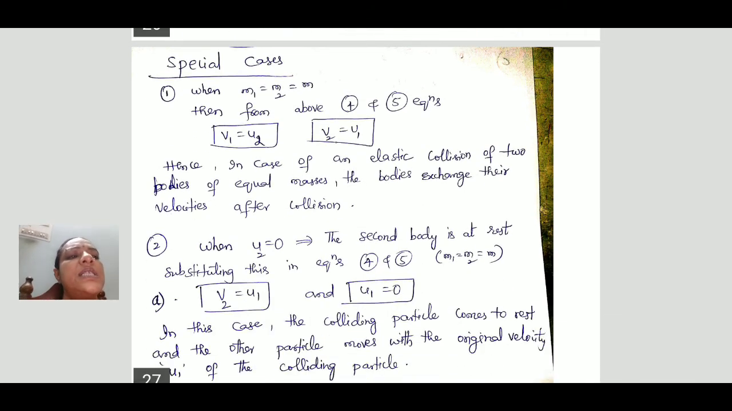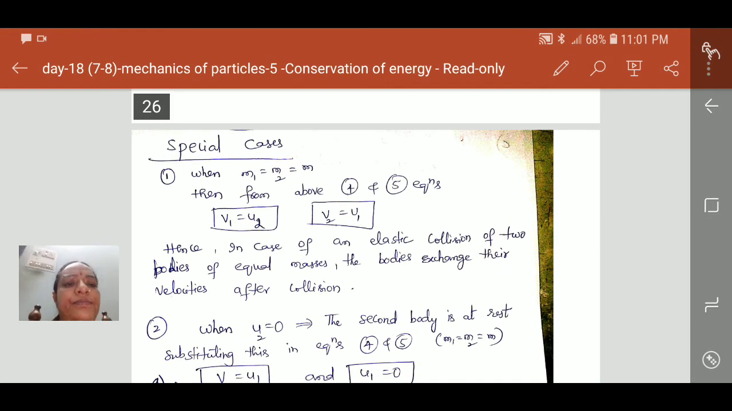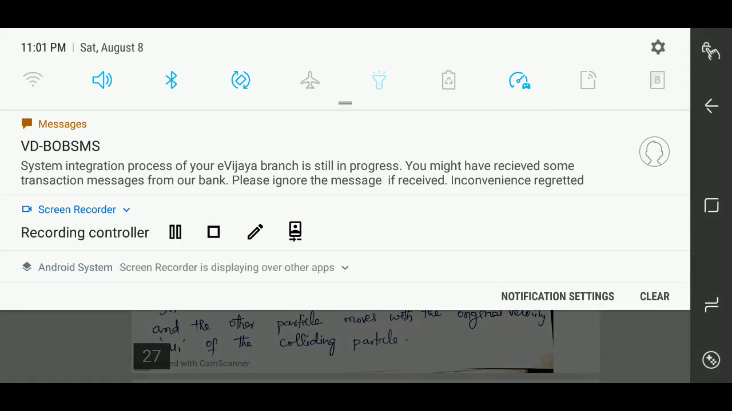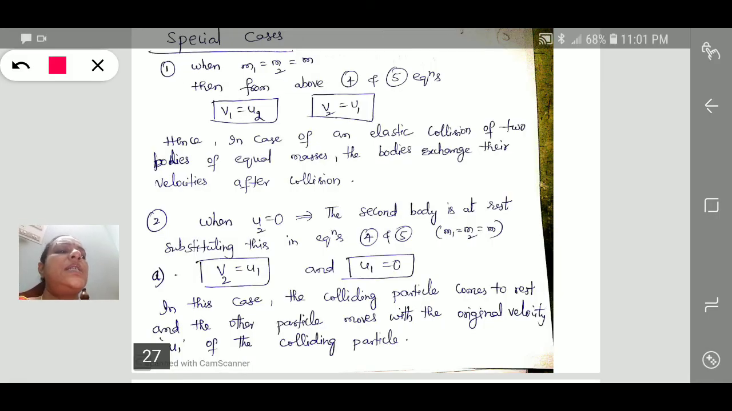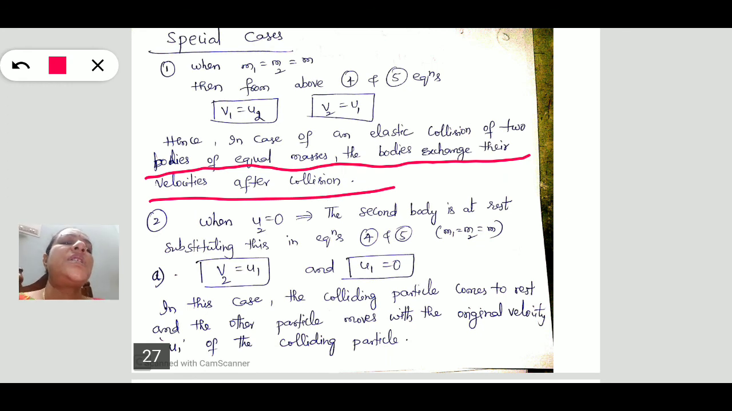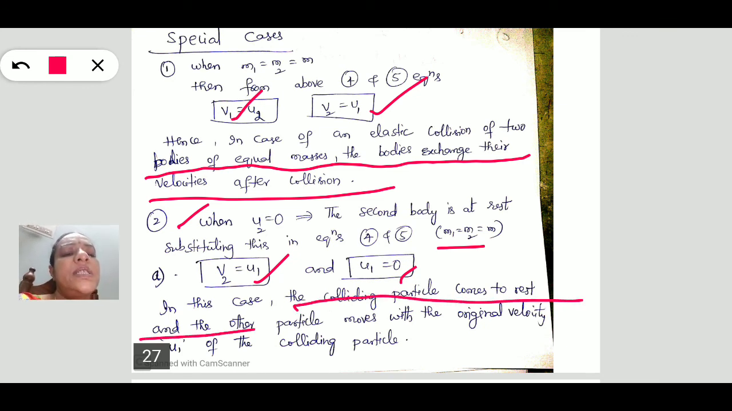After that, some cases. When two bodies have equal masses, in an elastic collision the bodies exchange their velocities: v1 is equal to u2, v2 is equal to u1. Similarly, when the second body is at rest, same case, m1 is equal to m2 is equal to m, then we get v2 is equal to u1, and u2 is equal to 0. That means the colliding particle comes to rest and the other particle moves with the original velocity.